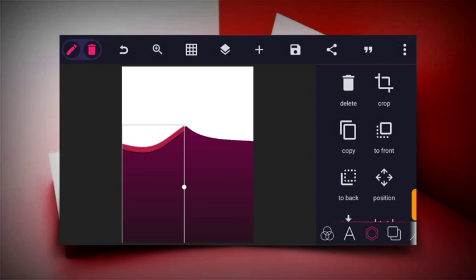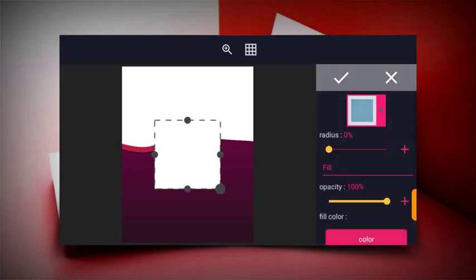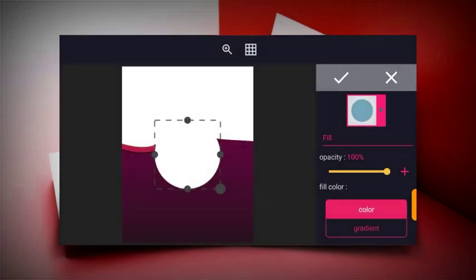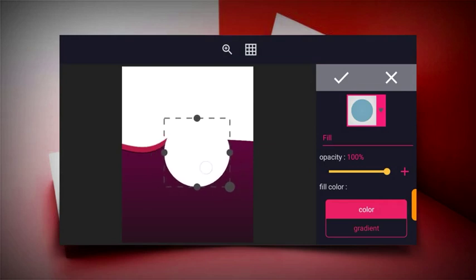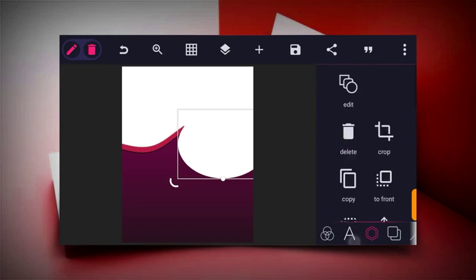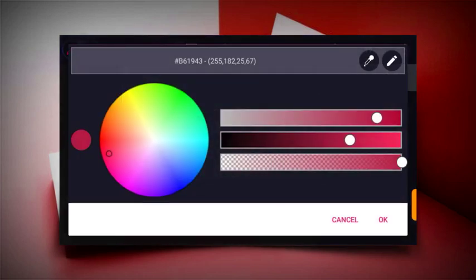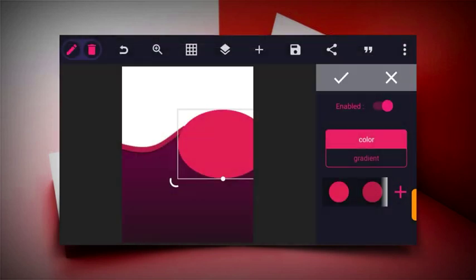So this is it. So after we've gotten this now, the next thing we have to do is to make our other design artwork. So click on shape and then import the circle shape. So let's increase this to cover up this space here. So after doing this, we just need to change the color. So click on color, enable this, and then change it to this color, but this time make the color lighter. So click on this plus icon and make this color light a bit. As you can see, it is now lighter.